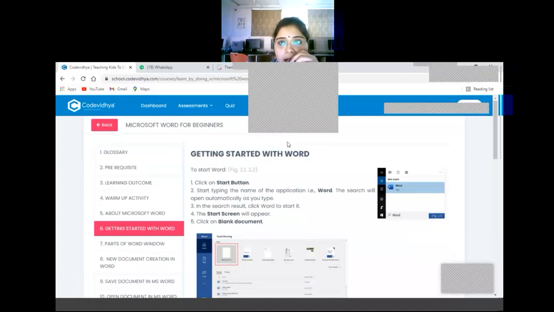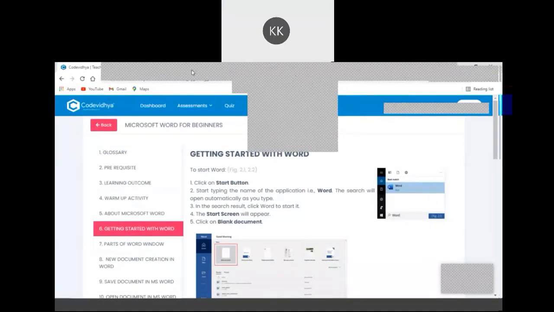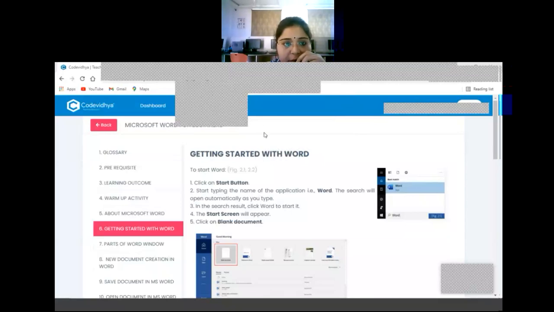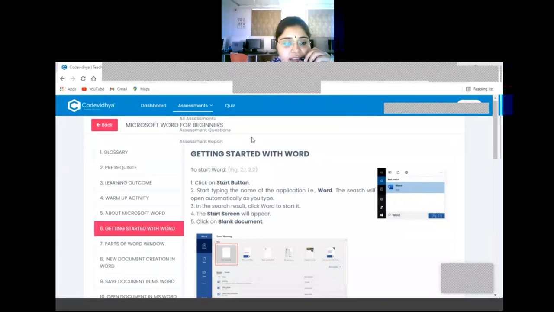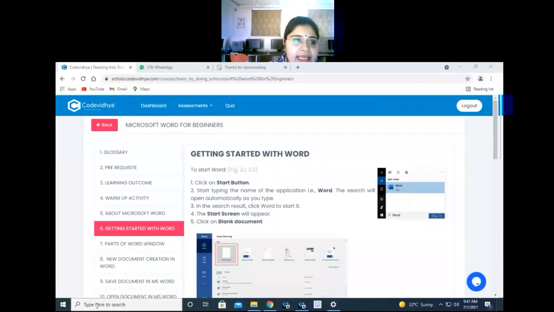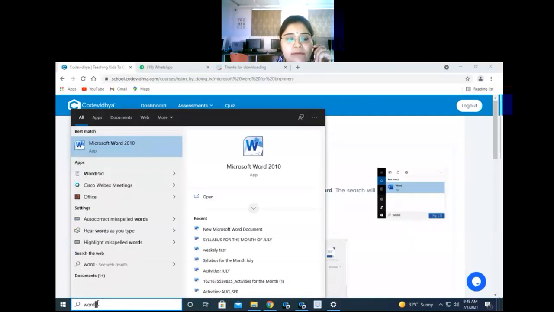Okay, now what I will do, I will show you these steps. I will share my PC. Just give me 1 minute. So what we have to do in this search bar, we have to write Word. As I have written Word, it is showing me this app.